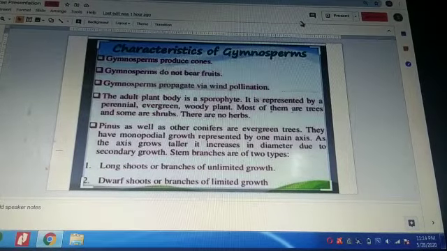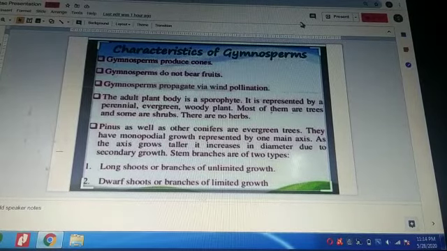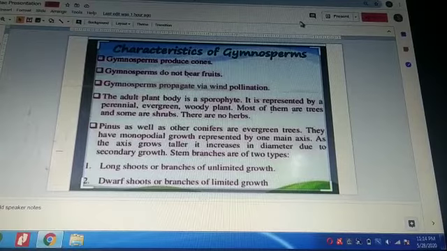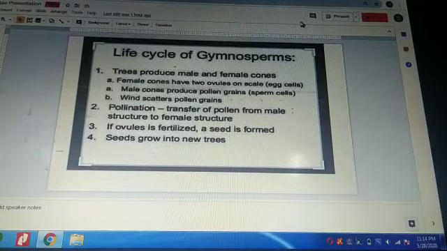We have the characteristics of gymnosperms. The next division is gymnosperms. Gymnosperms produce cones. They are fruitless and flowerless plants, and they bear naked seeds. The adult plant body is a sporophyte and they may be perennial, evergreen and woody. Examples are Pinus and Cycas. Talking about the life cycle of gymnosperms, they bear male and female cones.